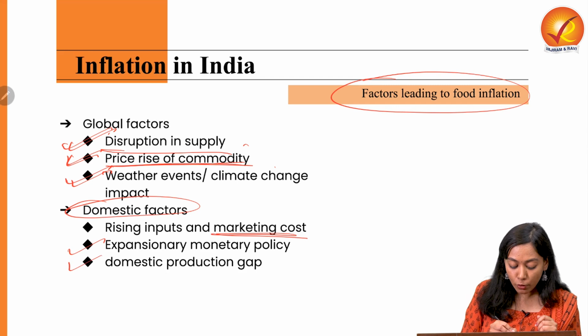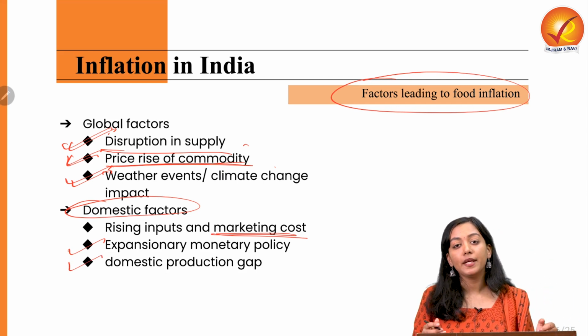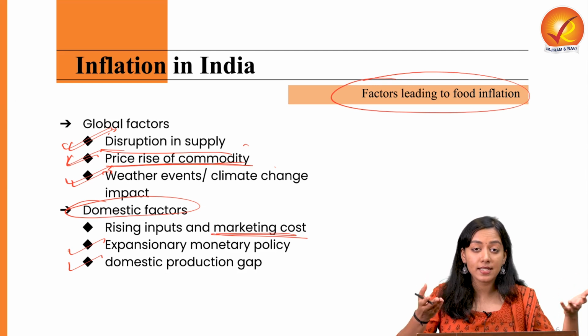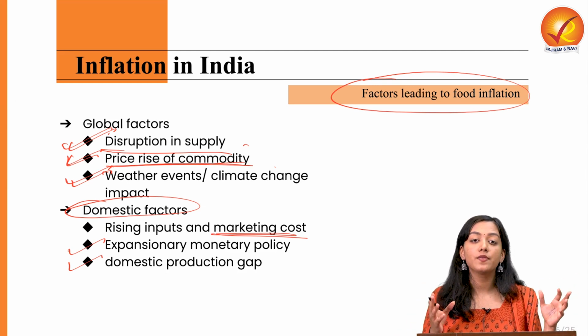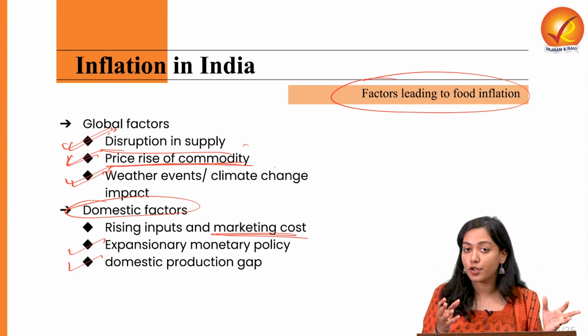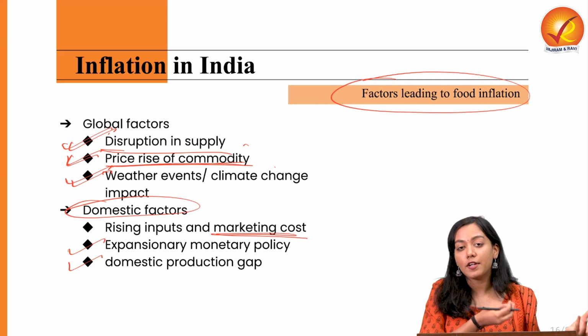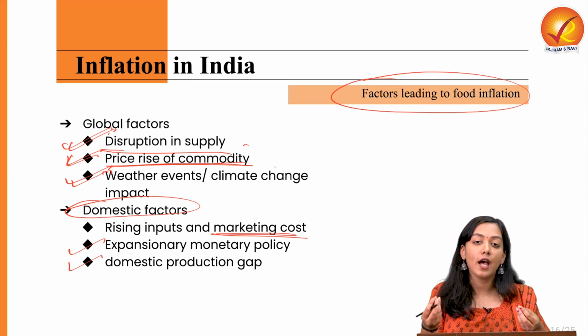Then there can be a domestic production gap. There could be extreme weather events like heat waves, the cloud bursts, the landslides that we just saw, which might compromise the production capacity of the land. As a result of this, if you don't have enough production, it will eventually lead to cost push inflation, as we have just read.